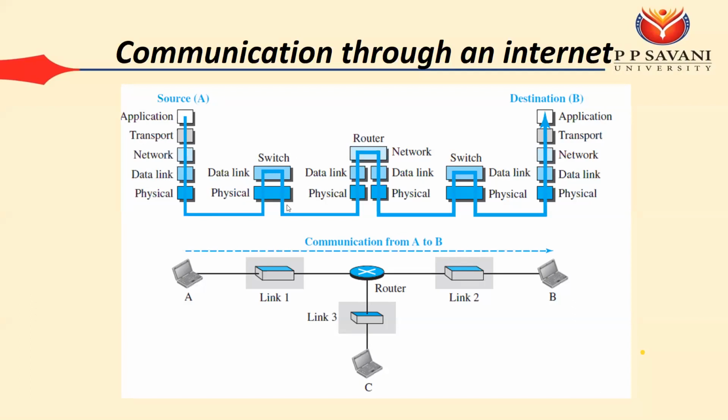Let's say I am present in your lab. If my data is going outside the network, it has to pass through the first switch. That switch may be in Ruby ma'am's cabin. Then your data goes to another switch, which may be in the admin building. After that it will reach the gateway router.